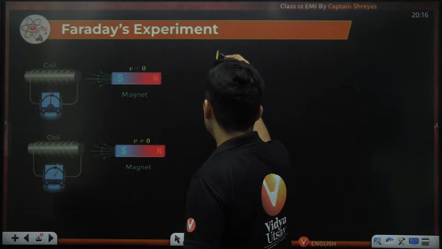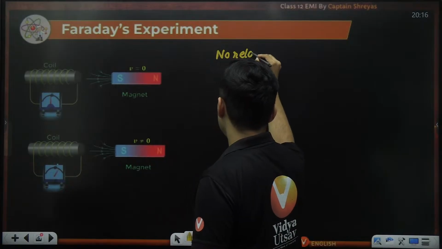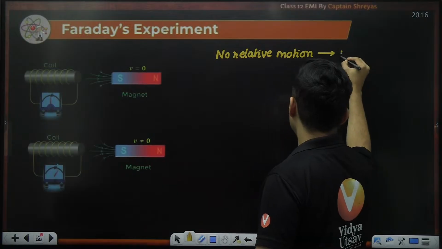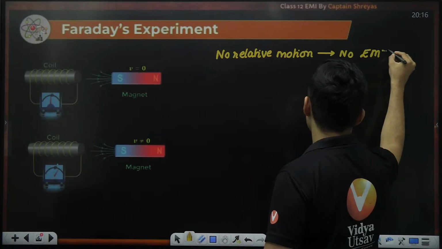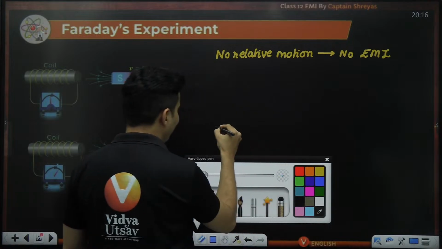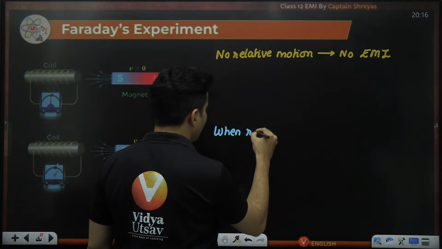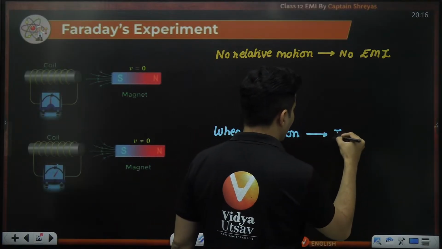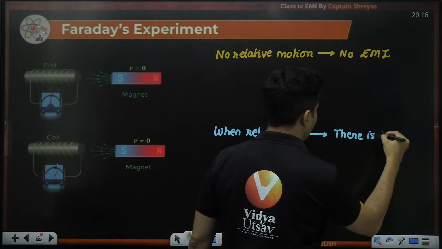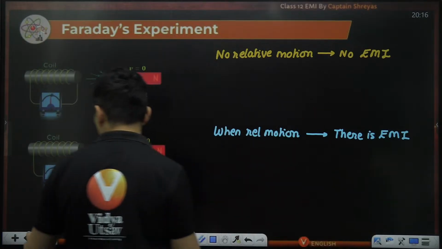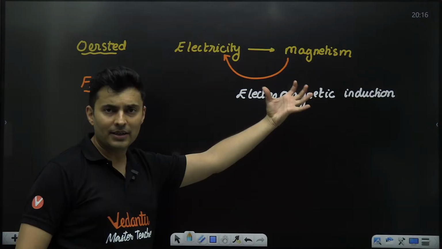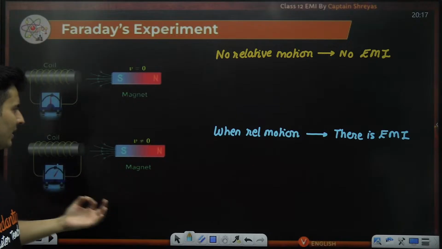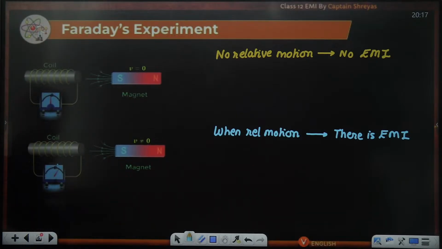So when there is no relative motion, there is no electromagnetic induction. But when there is a relative motion, then there is electromagnetic induction. The EMI definition, I mentioned it here. Through magnetic effects, you are producing electricity, you are inducing electricity. So there is electromagnetic induction, and you can see the voltmeter is showing some reading.